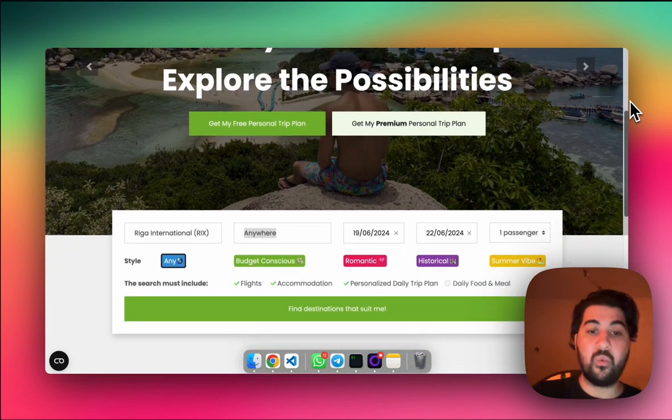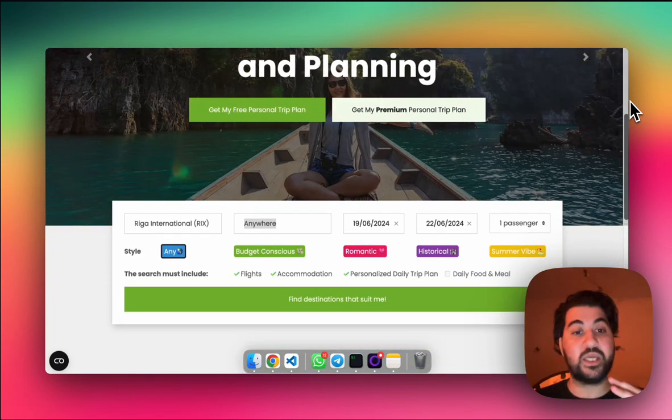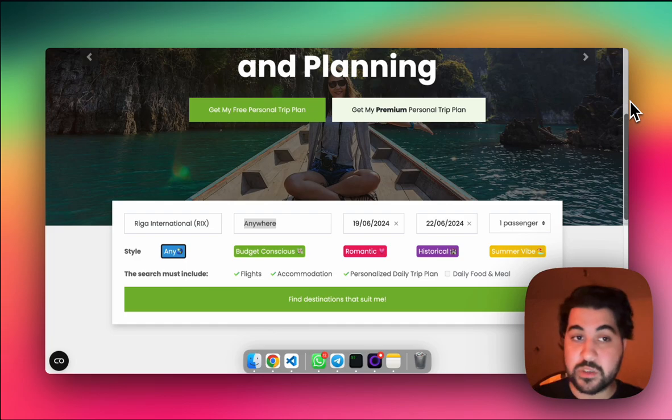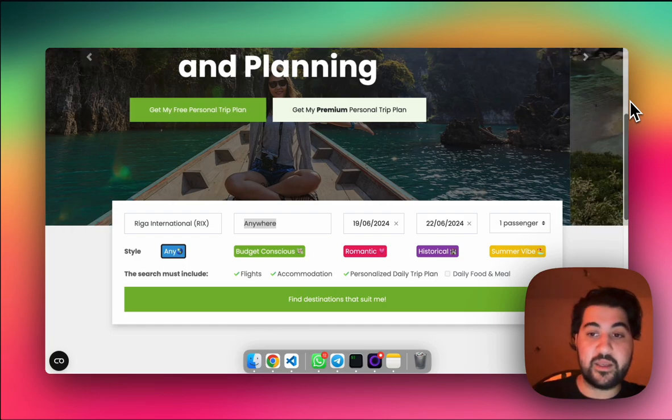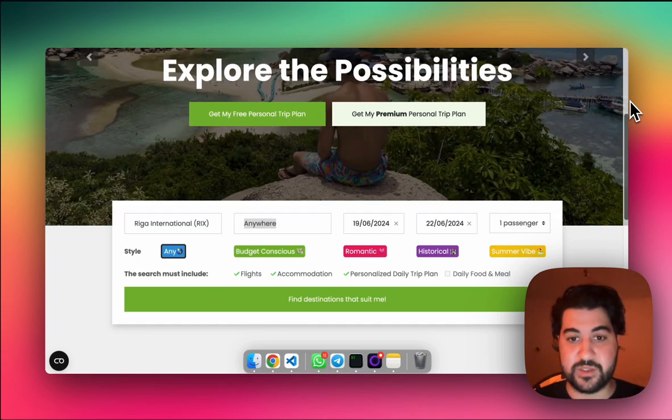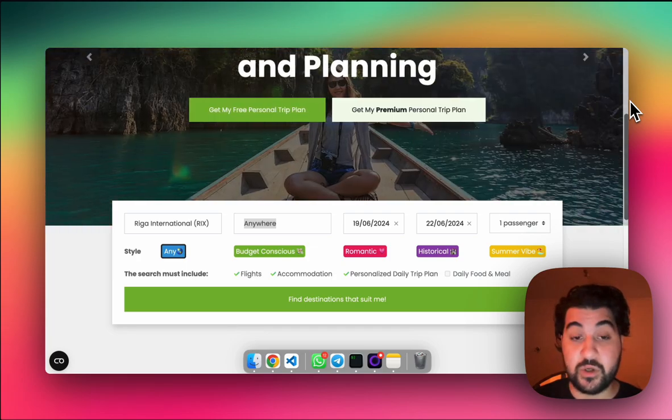So what it can do right now, actually, it saves a lot of your time during trip planning and searching for new possible destinations. Right away, I would like to show you how it works.